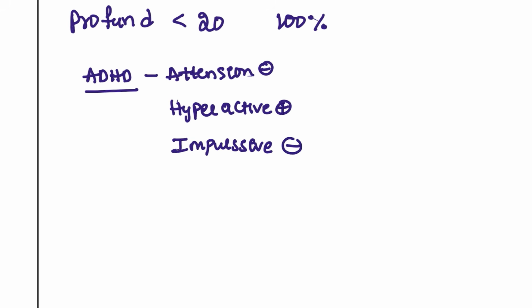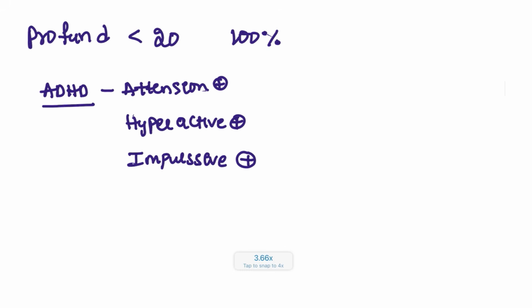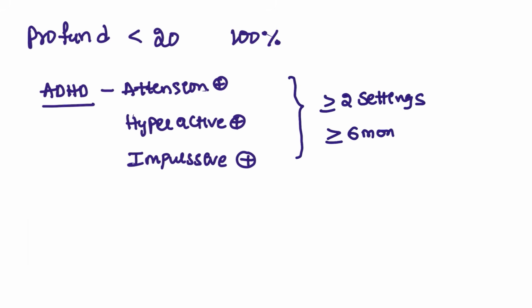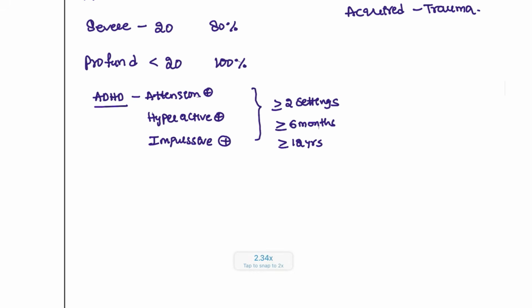So these symptoms are present in this patient. And how are we going to diagnose? At least the patient should be having symptoms in two settings, for example school and home, for more than 6 months, and the patient should be more than 12 years. Then only we consider this patient is suffering from ADHD.